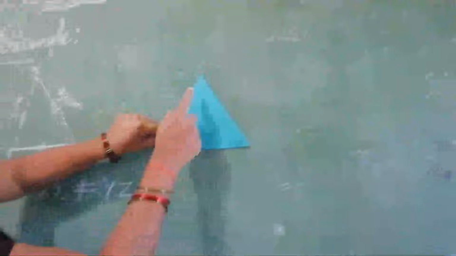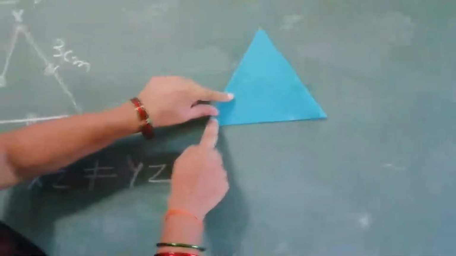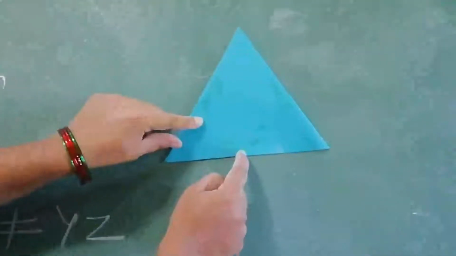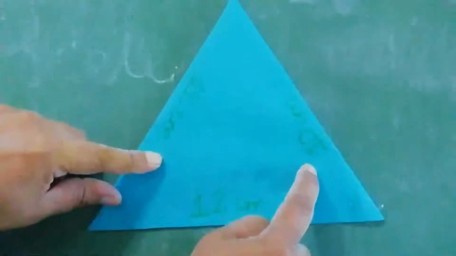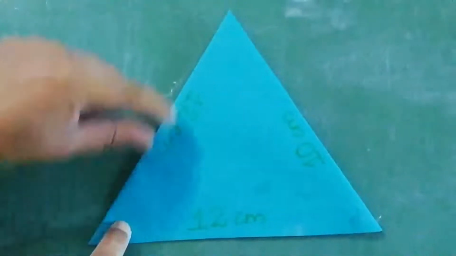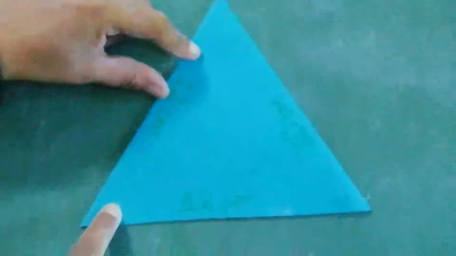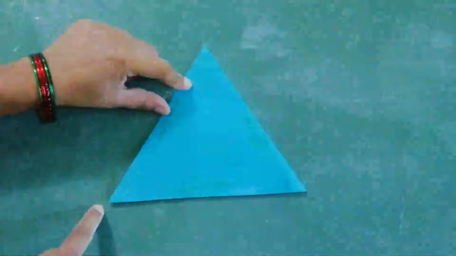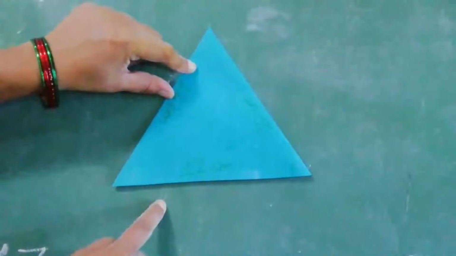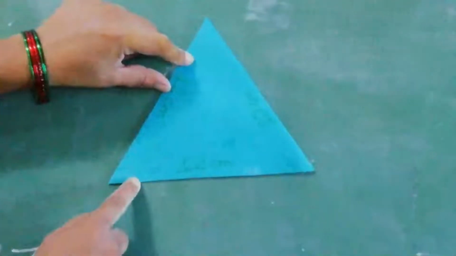In the triangle XYZ, here 2 sides I take 12 centimeters, one side I take 10 centimeters. See, observe this triangle. This is an example of an isosceles triangle. Only 2 sides are equal; that type of triangle is called an isosceles triangle.